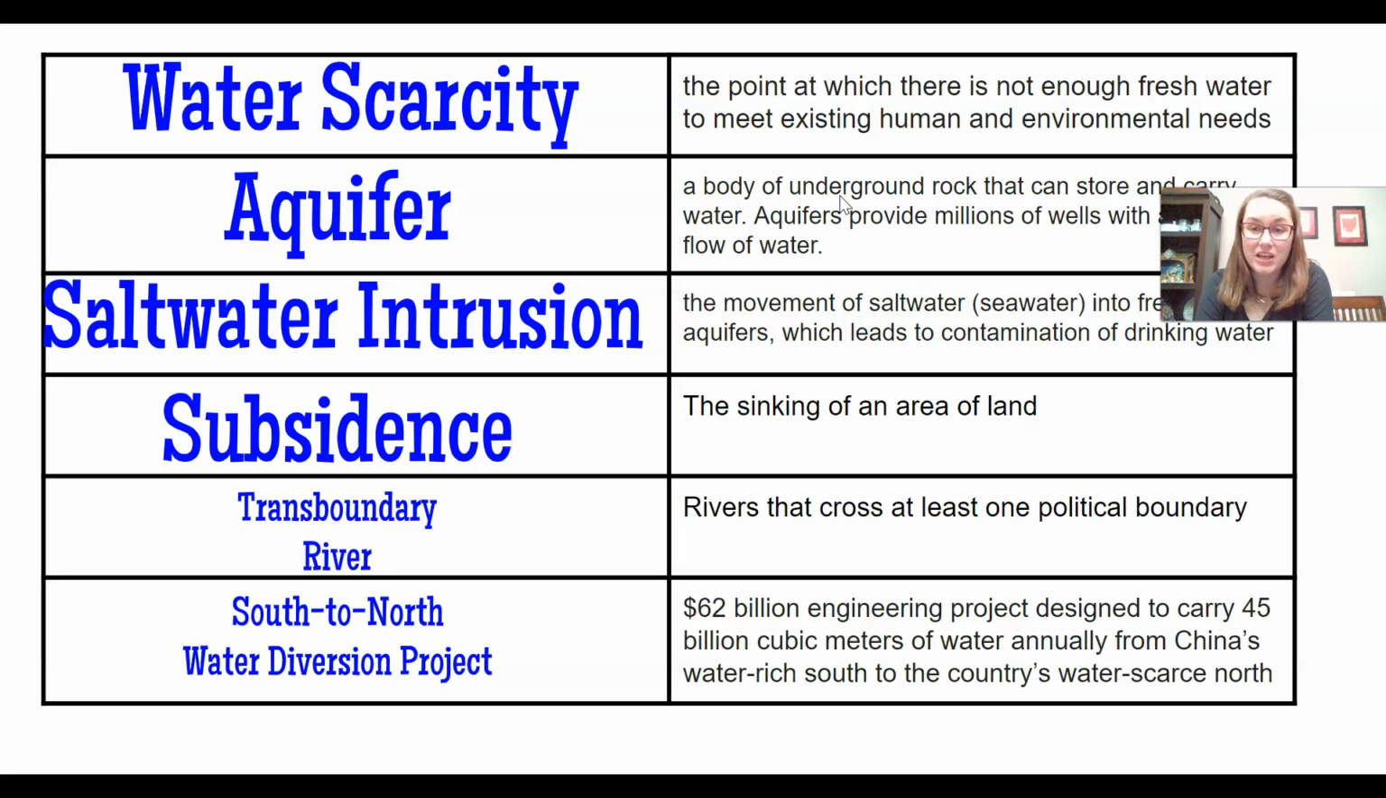Saltwater intrusion is the movement of salt water into freshwater aquifers, which leads to contamination. You cannot drink salt water. It will kill you. Okay? Like, you can drink tiny amounts. Salts, like soup, stuff like that's fine. But you cannot, salt water will dehydrate you faster. Don't do it. It's a bad idea. Subsidence means the land is sinking in. That's not a good thing.